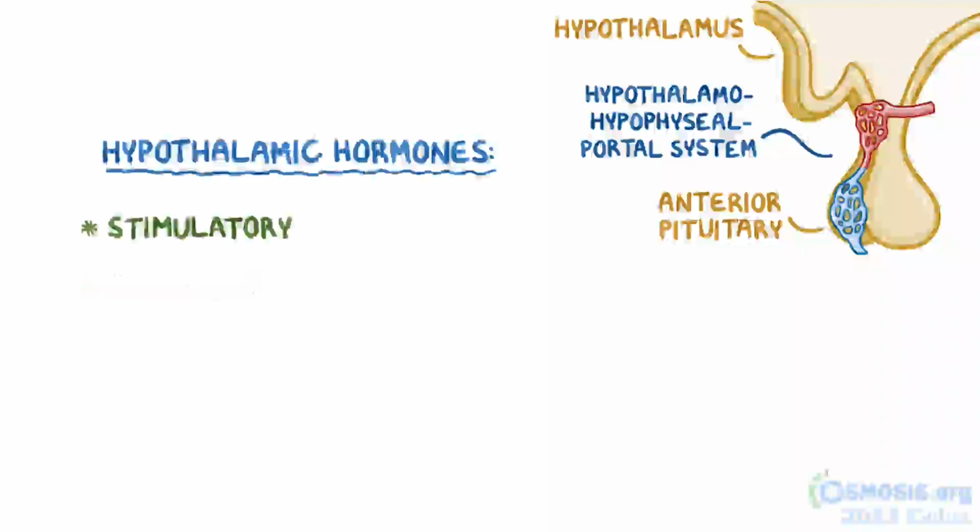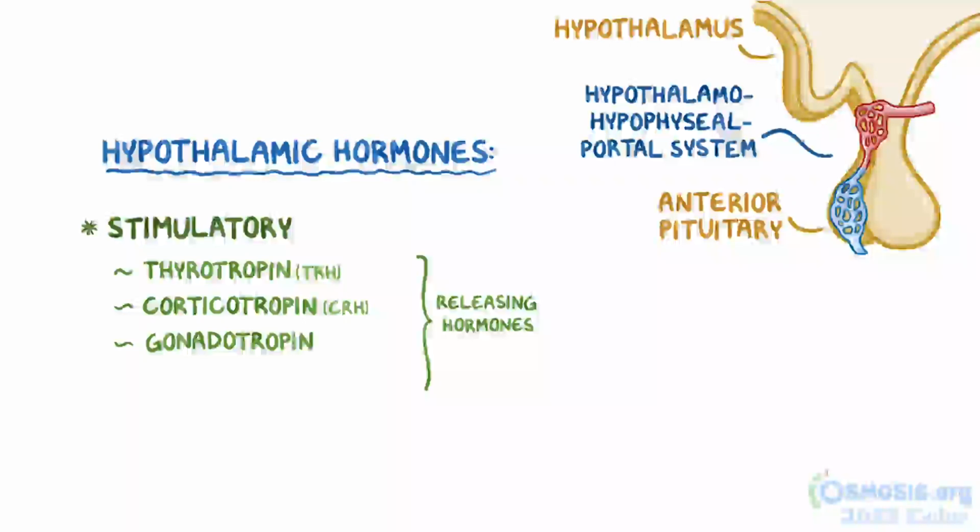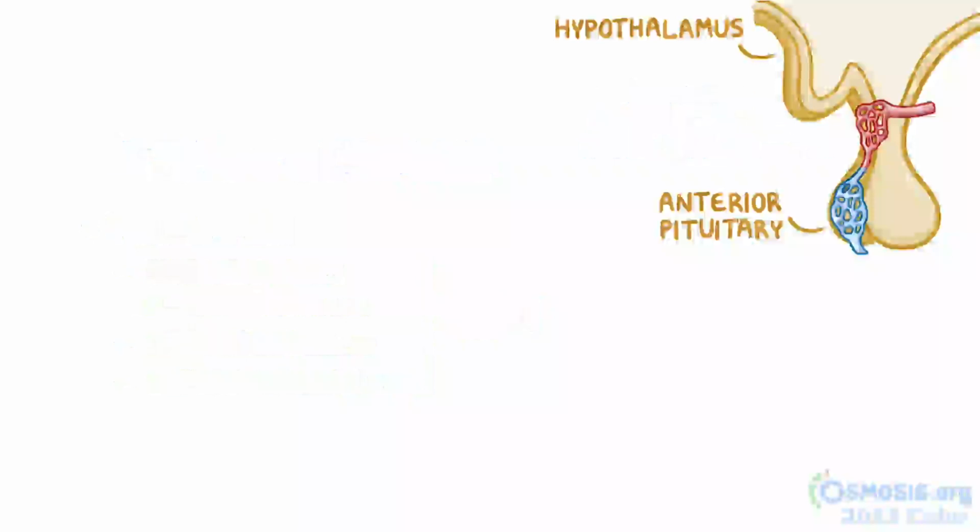Let's start with the stimulatory, or releasing hormones. These include thyrotropin-releasing hormone, or TRH, corticotropin-releasing hormone, or CRH, gonadotropin-releasing hormone, or GnRH, and growth hormone-releasing hormone, or GHRH. These stimulatory hormones make the anterior pituitary synthesize its own hormones in response.